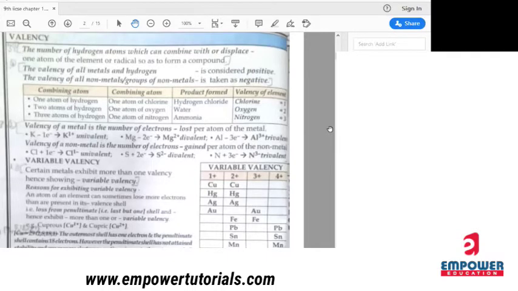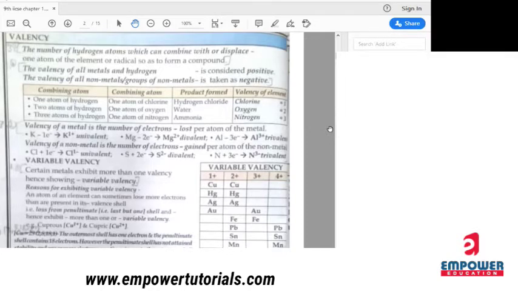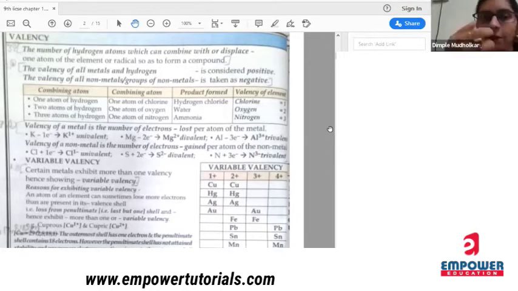Correct. It is the combining capacity of an element to form a compound. For example, hydrogen. It is the number of hydrogen atoms which can combine with or displace.